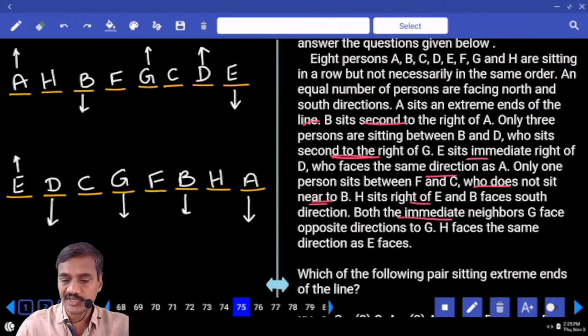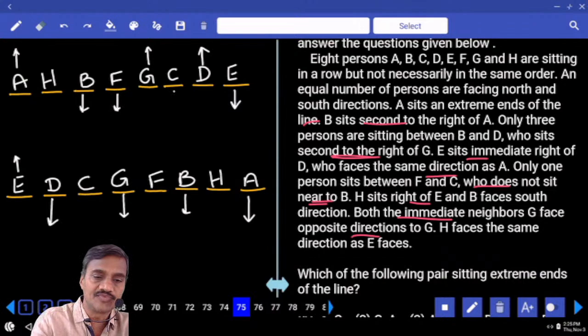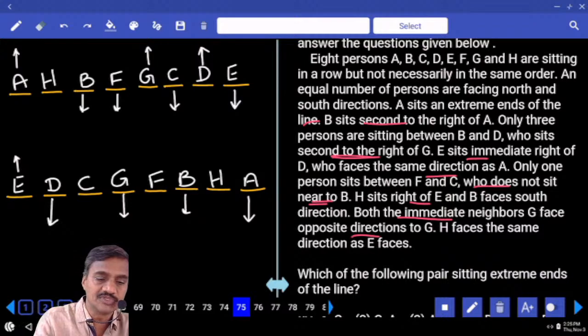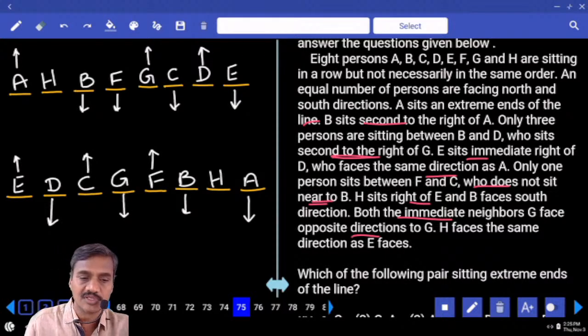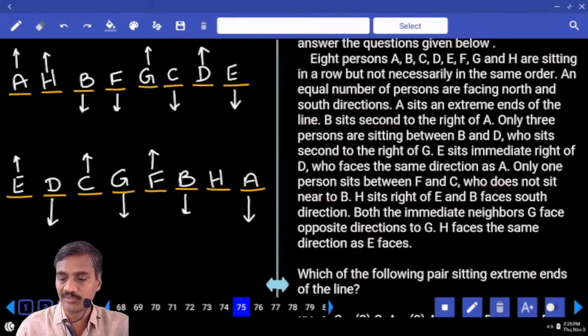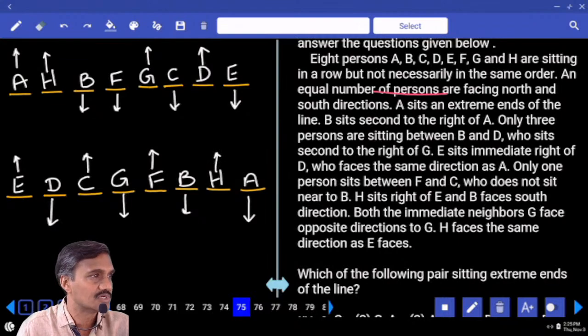Then both the immediate neighbors of G are opposite to G. In the first case, G is facing north, and the immediate neighbors of G, F and C, must be facing towards south. In the second case, G is facing south, and C and F must be towards north. In the first case, 4 persons are south, and the remaining 4 must be towards north, because equal numbers of persons are facing north and south. And in the second case, 4 are south, hence we need 4 persons facing towards north.